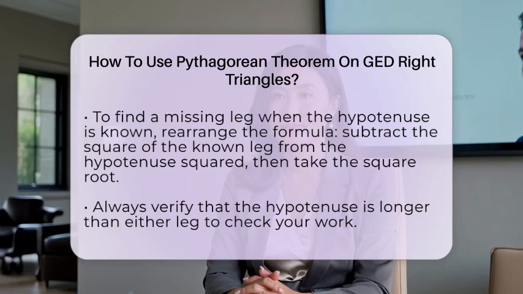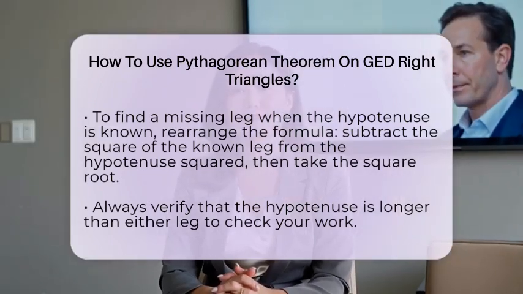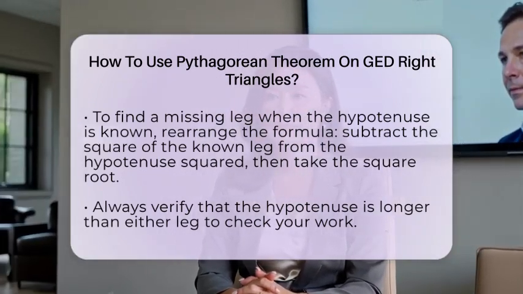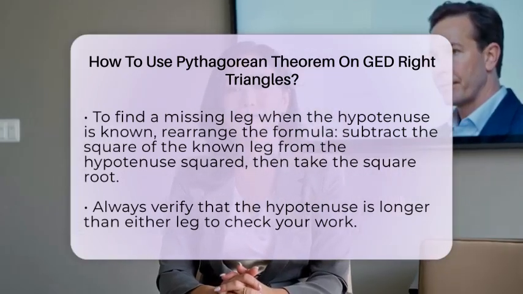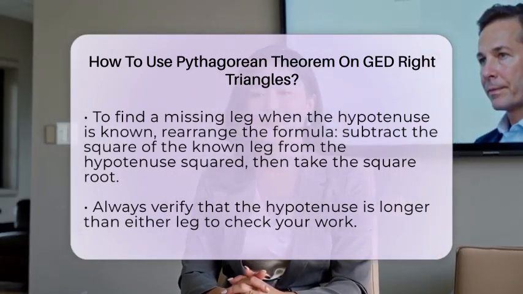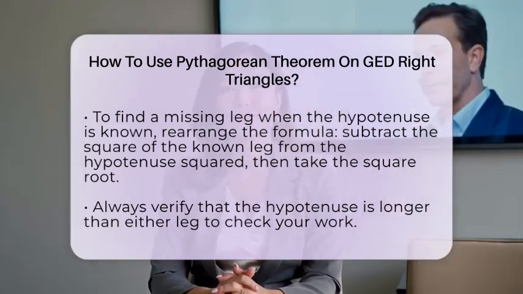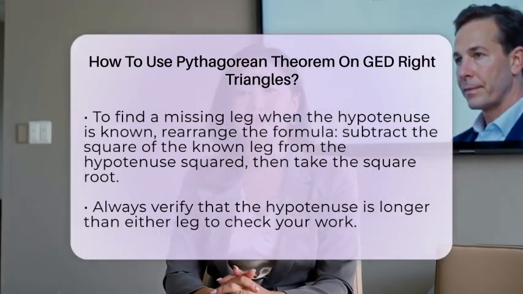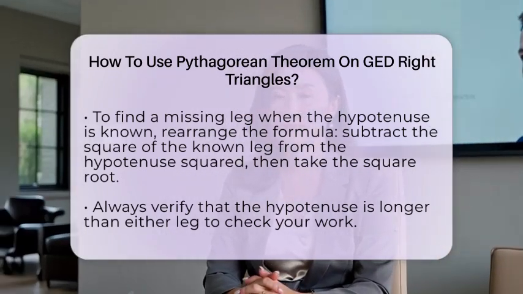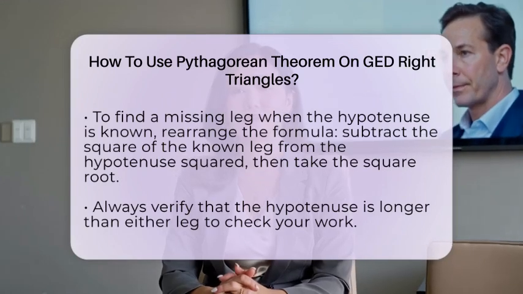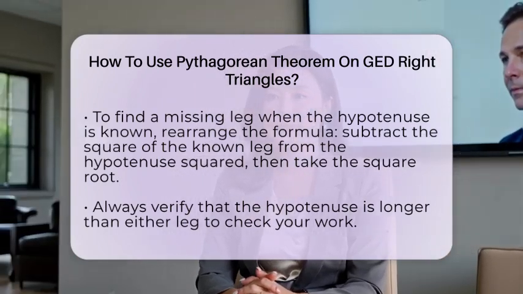For example, if the hypotenuse is 10 feet and one leg is 6 feet, you can find the other leg by subtracting the square of 6 from the square of 10, then taking the square root. That means 10 squared is 100, minus 6 squared, which is 36, equals 64. The square root of 64 is 8, so the missing leg is 8 feet.